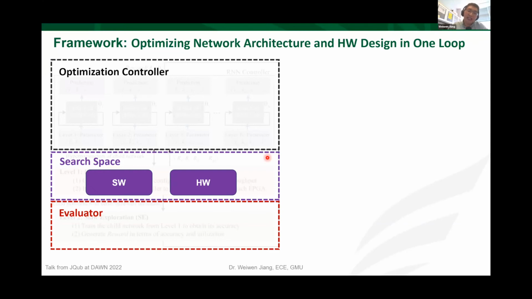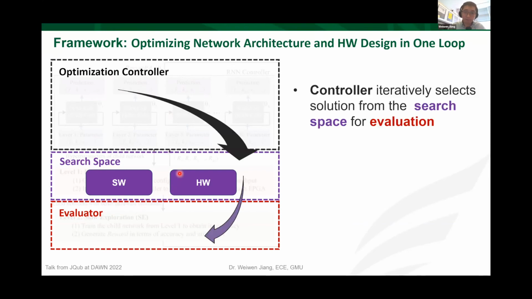After years of study on automated machine learning, it gradually becomes clear that in order to conduct the automatic optimization, we need three components: the optimization controller, the search space, and also the evaluator. In the previous work, people only consider the hardware-software in the search space, but in our work, we bring the hardware design space into the search space as well.